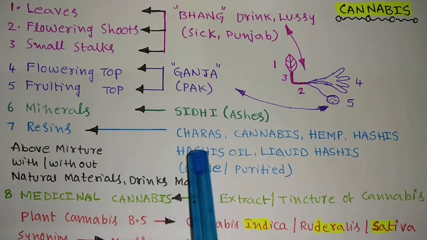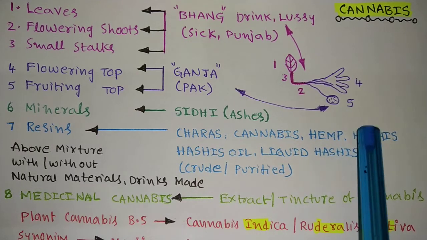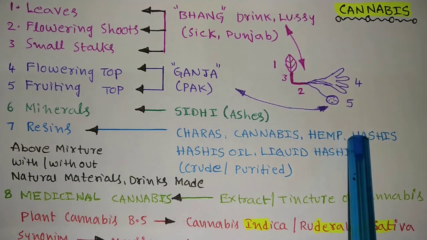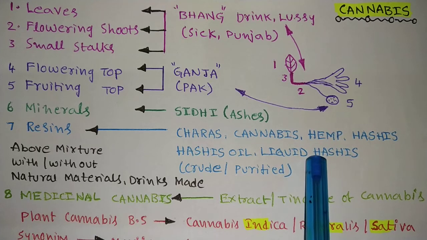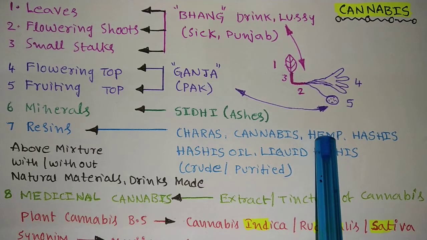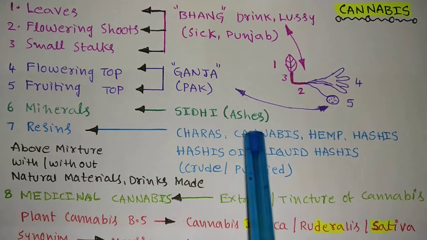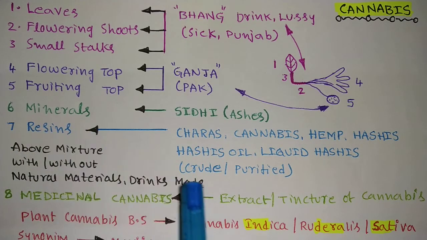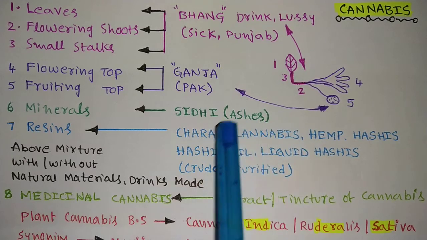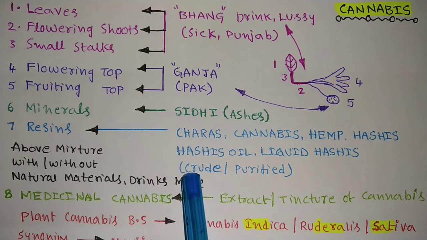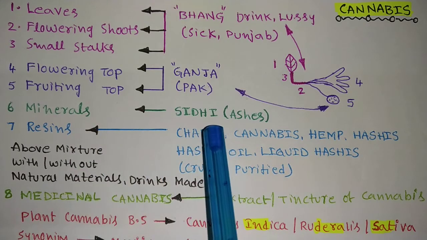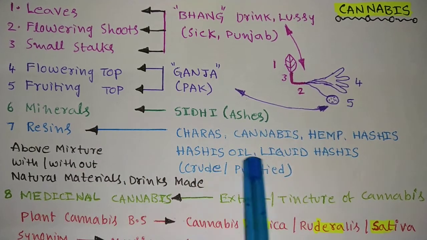So oil, hashish, H, and here also H. You have to catch this H. It is also called hemp. In the exam they might ask what is hemp. Hemp is nothing but cannabis or kharas, or it is a resin. You can keep in your mind, either in a crude form or in a purified form, all these resins are called kharas, cannabis, or any name.